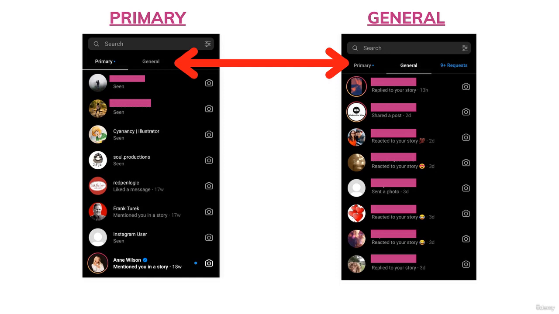So what I do is that I send all the random messages of my followers in the general section, and the people I know or the accounts that have similar contents related to me or verified accounts, which most probably would be celebrities, I would put all of them on the primary section. So I hope you understand how useful this division of primary and general is. So at the moment, if you're having a small number of followers, then not a lot of people might be replying to your messages. But as your page grows, you would definitely require this messaging option. And in the case of a personal account, you don't have this division of primary and general. So I hope you understood how useful the professional account would be for organizing your messages.